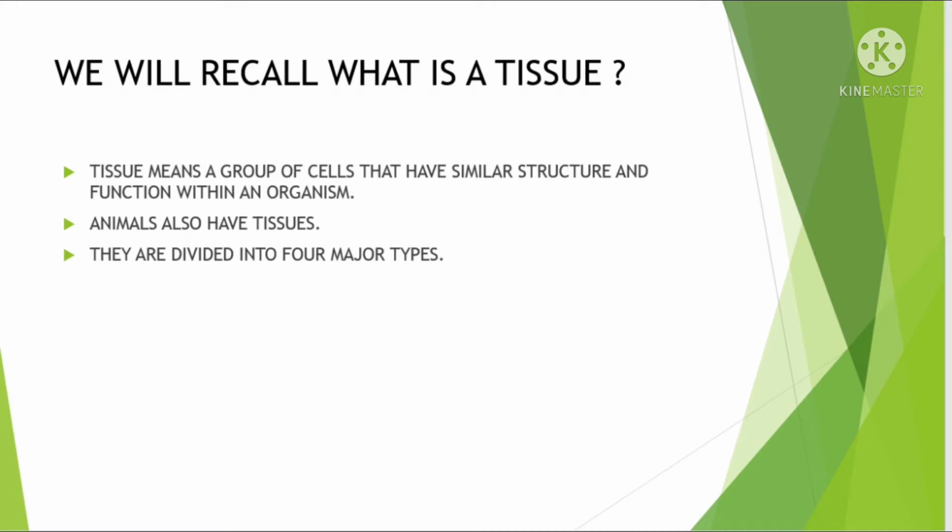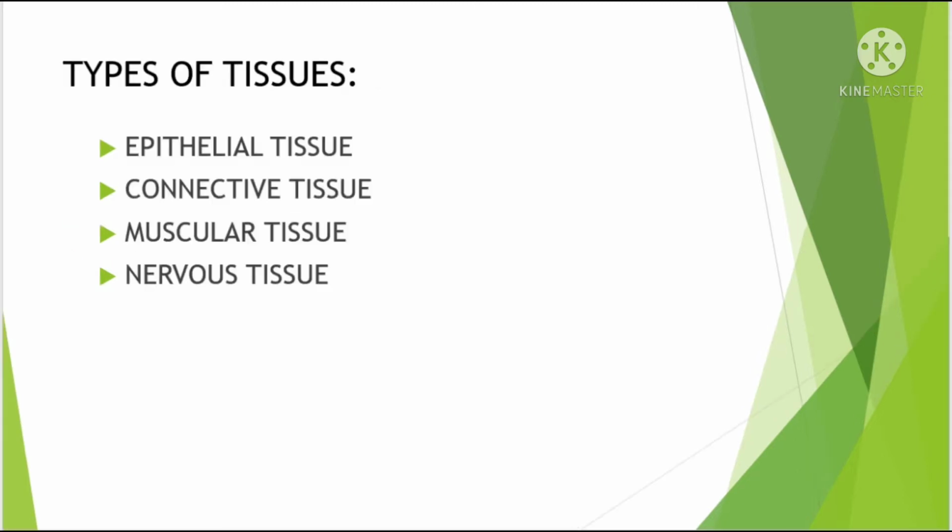We will recall what is tissue. Tissue means a group of cells that have similar structure and function within an organism. Animals also have tissues. They are divided into 4 major types: epithelial tissue, connective tissue, muscular tissue, and nerve tissue.